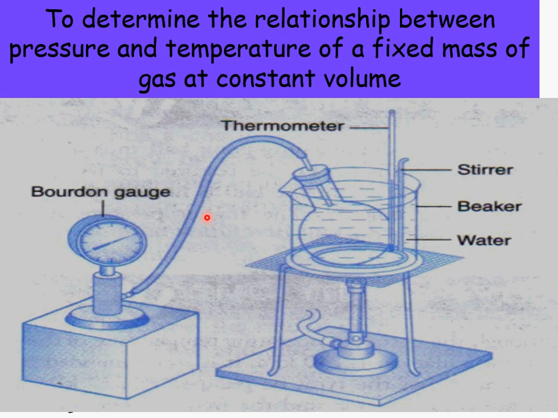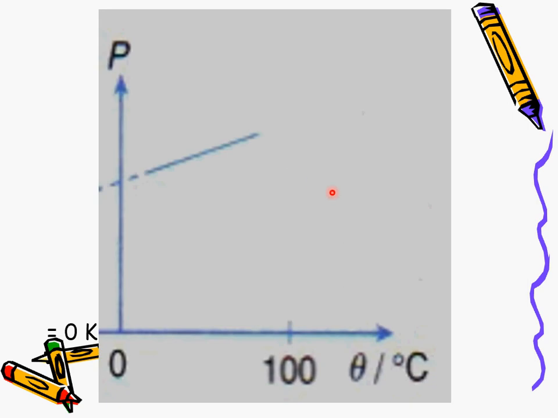We measure the temperature of the gas, and we measure the pressure of the gas by using the Bourdon gauge. You need to tabulate your data in a table, temperature and pressure of the gas. After that, you plot your graph and you will get it like this. The temperature of the water will be between 0 to 100 degrees Celsius. More than 100 degrees Celsius, the water already becomes steam. So you can get data at any point between 0 and 100. Now if, let's say, less than 0, the